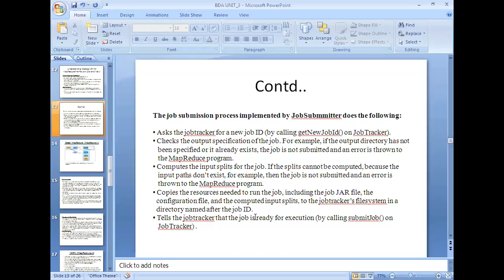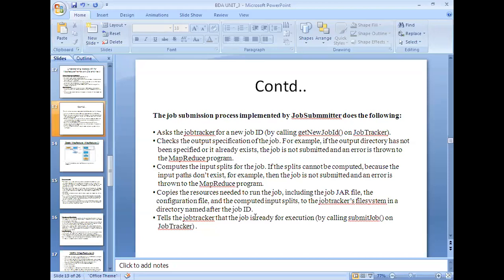So when you are specifying the output path, make sure that the path does not already exist. Suppose you want to write your outputs into output.txt, if it already exists, in that case it raises an error message. So make sure no such file exists at the path you have specified. Similarly for the inputs, if you incorrectly specify the input path, it is unable to construct the splits. So make sure these two will be verified by the job submitter interface, and if you make any mistake, it raises an error message.